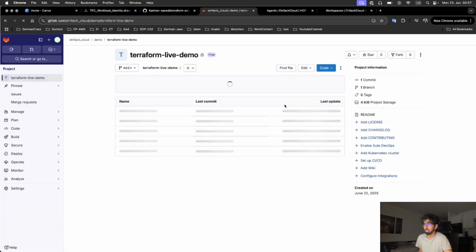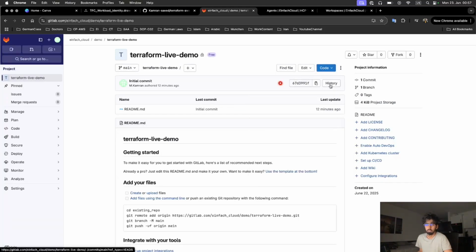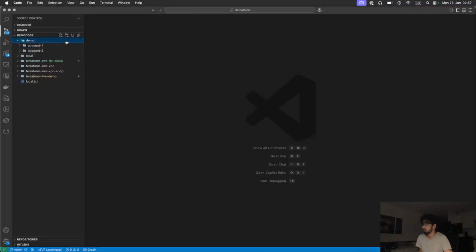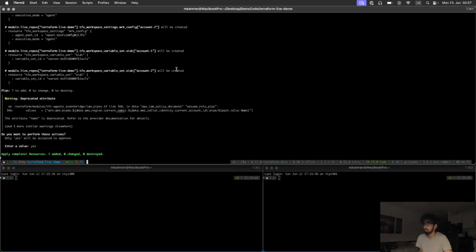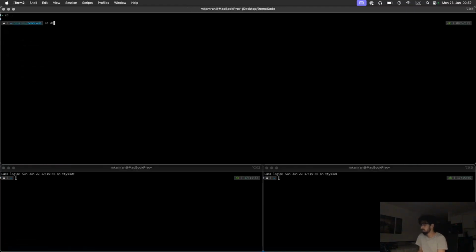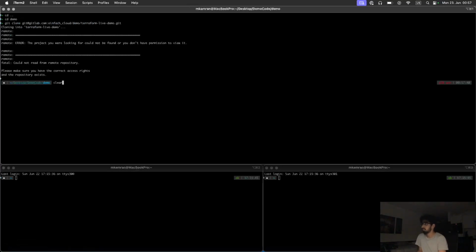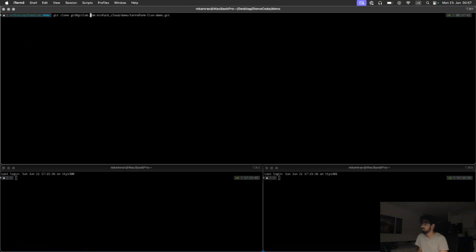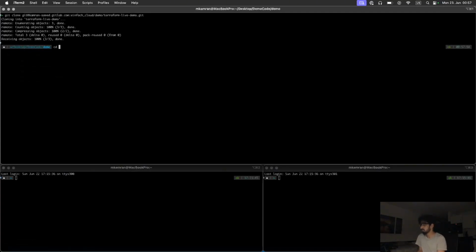I'm going to clone it in the demo folder. I'm heading back to my terminal, going to the demo folder, and here I am going to git clone this repository. I have another user I need to put in here. You will not face this issue, as I have two accounts on the same GitLab instance. So the repository is cloned.